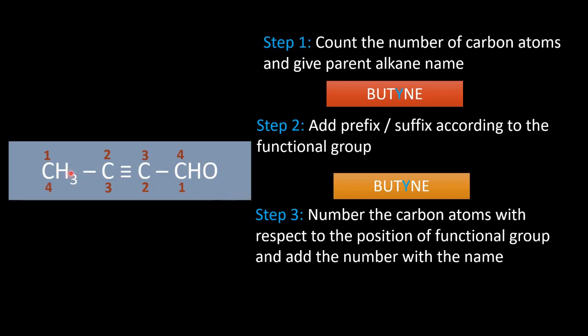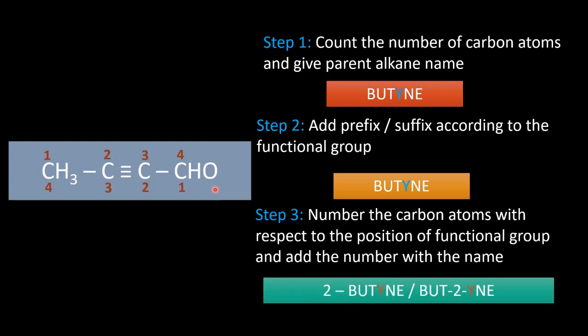If you see, in either way, the bonding attached with the carbon number does not change, because there are even number of carbon atoms. In this way, most of the time the numbering will be same when you start numbering on either side. So the name becomes 2-butyne, indicating the presence of triple bond in the second carbon atom.